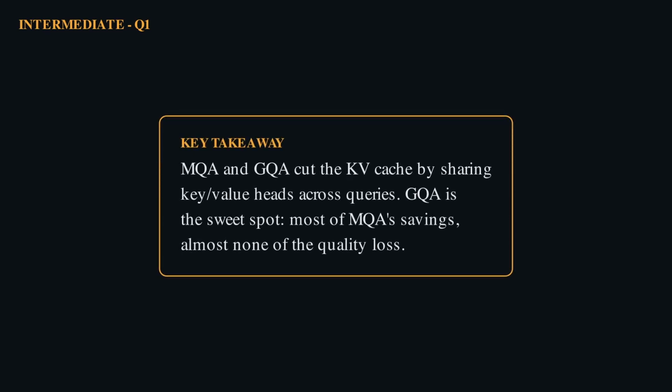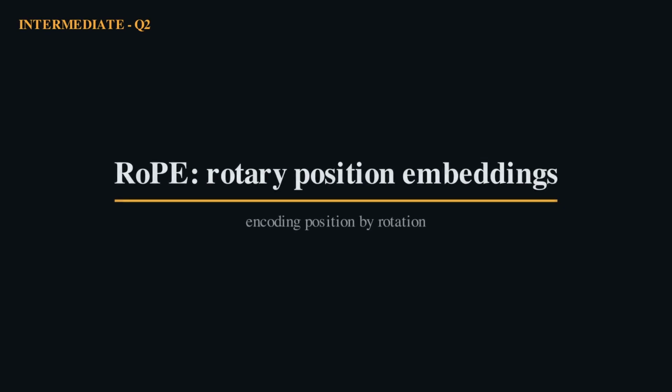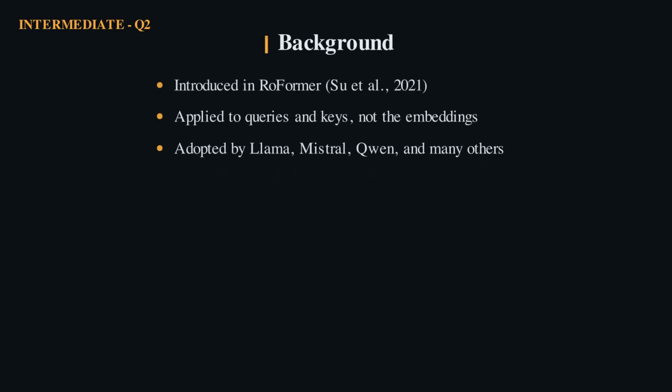Next, we revisit positions with the rotary trick, RoPE. RoPE is the position scheme behind Llama, Mistral, and most modern models. Instead of adding position, it rotates. It elegantly turns absolute positions into relative ones. RoPE comes from the RoFormer paper by Su and colleagues in 2021. Crucially, it acts on the query and key vectors inside attention, not on the input embeddings. That placement is what makes the dot product position aware.